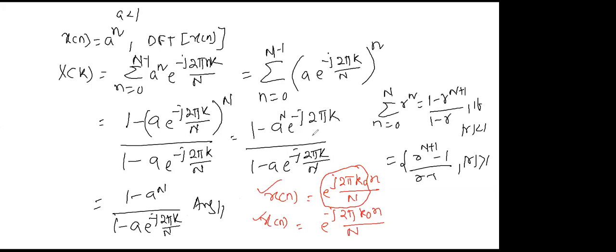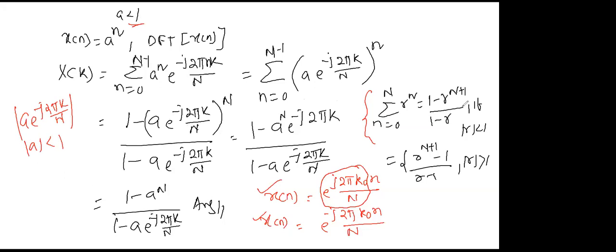Last step. See here, this formula I use: the sum from 0 to n of r to the power n equals 1 minus r to the power n plus 1, by 1 minus r, if r is less than 1, meaning the magnitude of r is less than 1. Let me take this a also less than 1, then obviously this whole term, a e to the power minus j 2 pi k by n, has magnitude less than 1. The magnitude of e to the power minus j 2 pi k by n is 1, and the magnitude of a is already taken as less than 1.